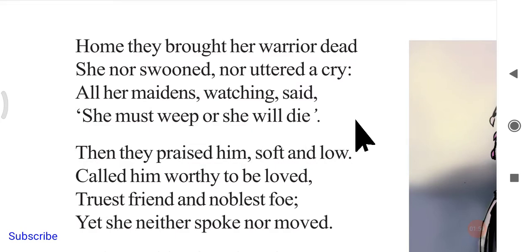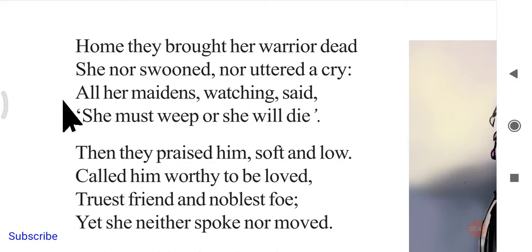Okay, so the warrior who is dead in the war field is brought to the home, and she nor swooned nor uttered a cry. Okay, she here in the sense the wife of the warrior, she did not swoon in the sense like starting to make a cry or crying. Nor uttered a cry. Usually uttering in the sense saying something or making some noise. So here they want to say that she did not cry, crying with a sound. So the wife of the warrior, she is just shocked, she is not crying.